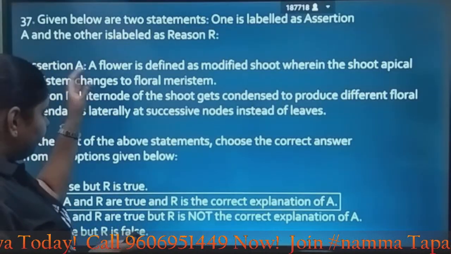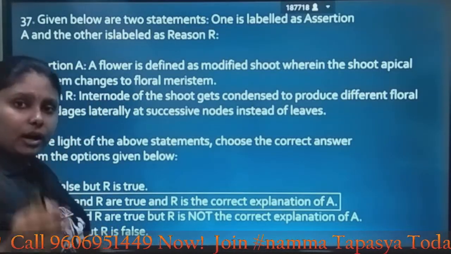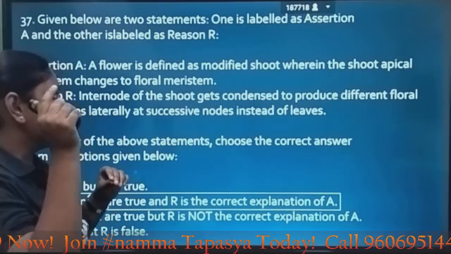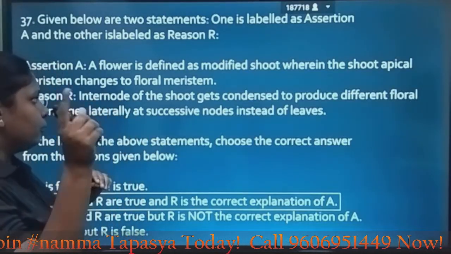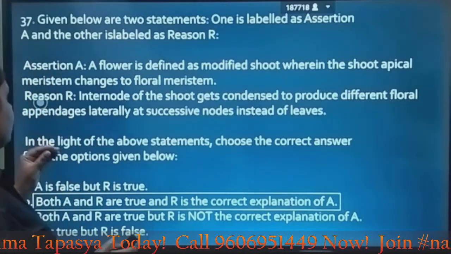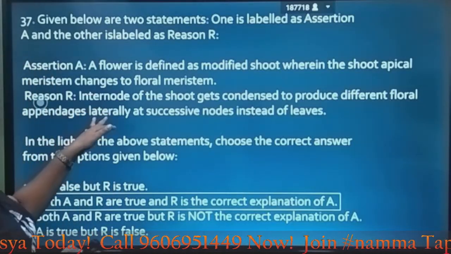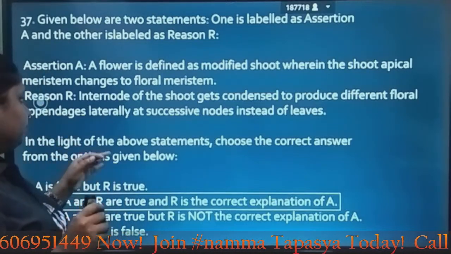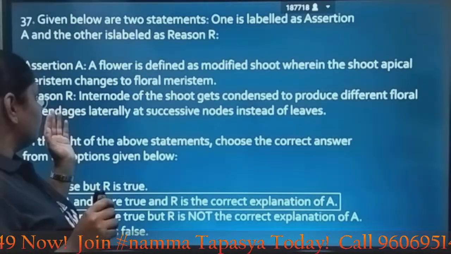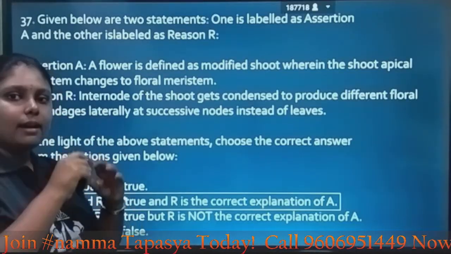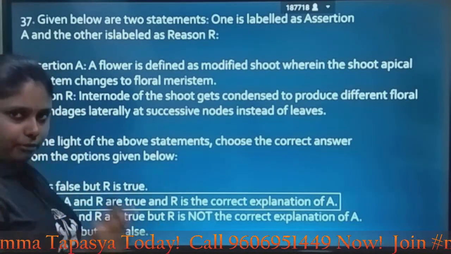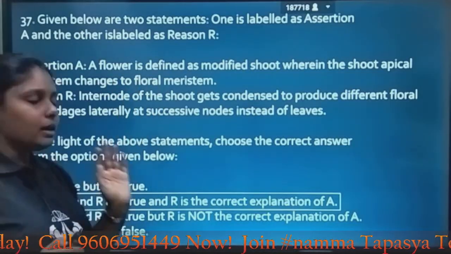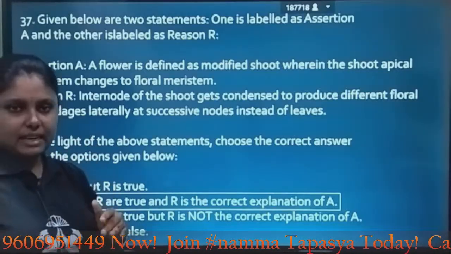So, a flower is defined as a modified shoot. What happens? There is a floral meristem, and the internode gets condensed to form the successive nodes. There are no leaves, instead of that floral appendages are formed at the nodes. So both are correct and this is the correct explanation for A. So here option B is the correct answer.